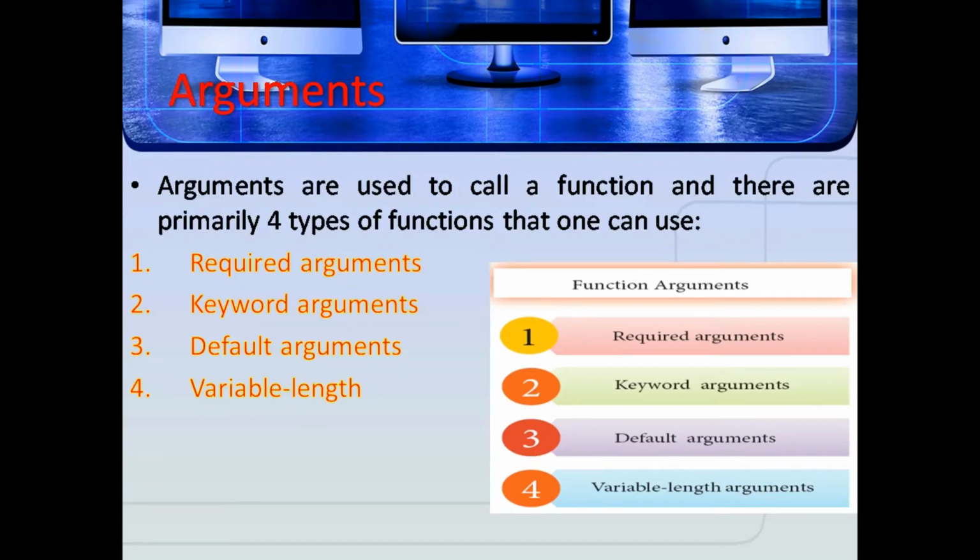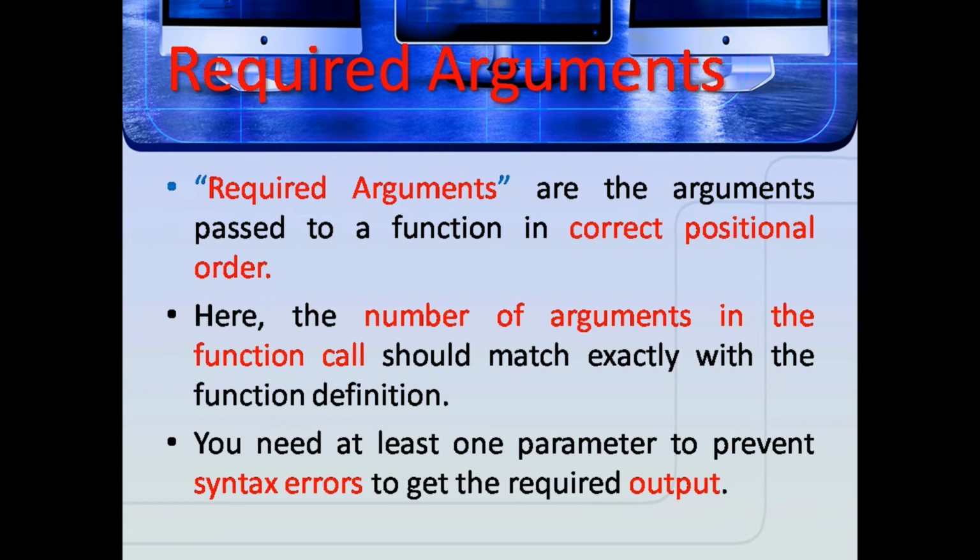Arguments. Here, function arguments are the arguments that are used to call a function. The types of arguments are required arguments, keyword arguments, and variable length arguments. Required arguments are the arguments that are passed to a function in correct positional order. Here the number of arguments in the function call should match exactly with the function definition.